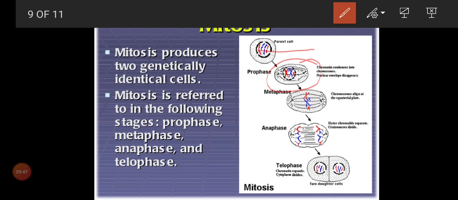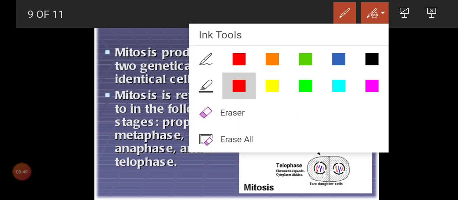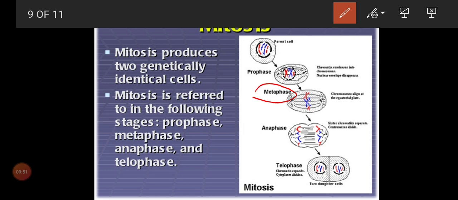Now come to the metaphase. This is the second stage. We'll call it metaphase. First stage we saw, second stage is metaphase. What will happen in metaphase? The chromosomes all come and sit in the center of the cell.